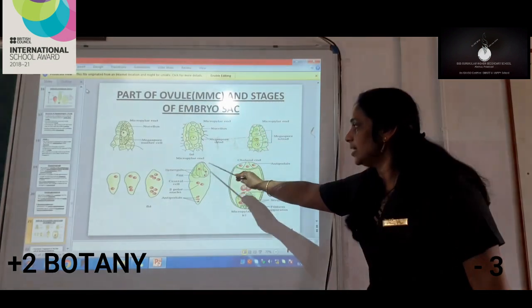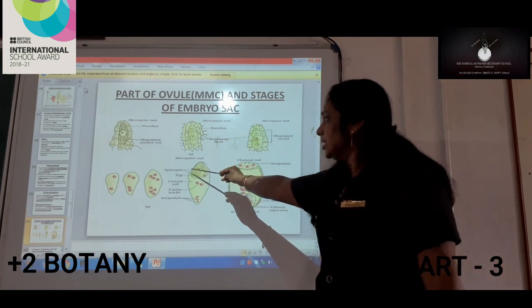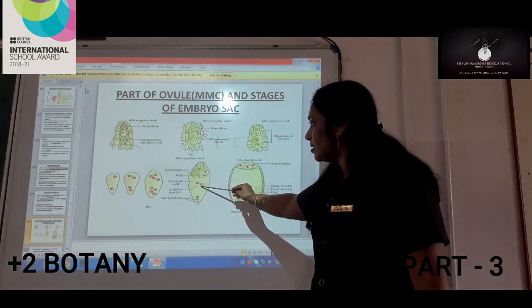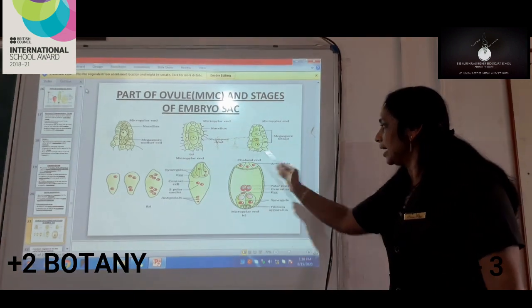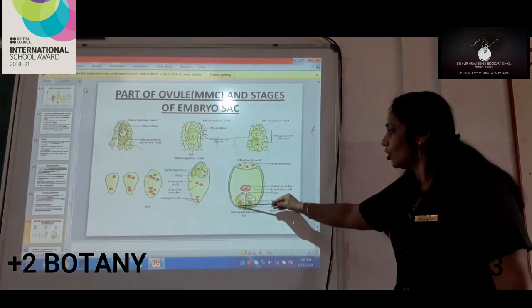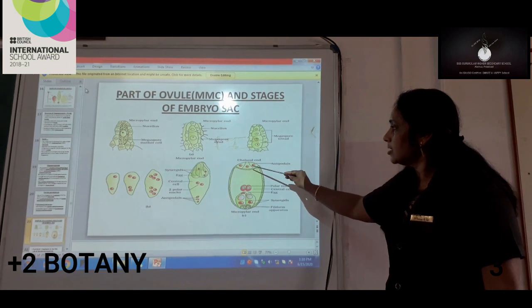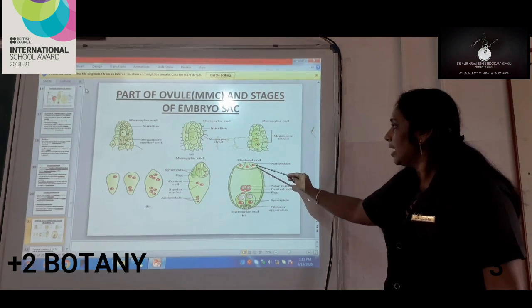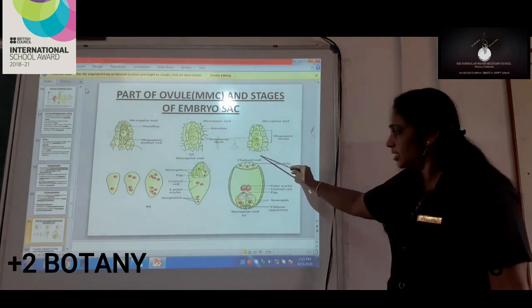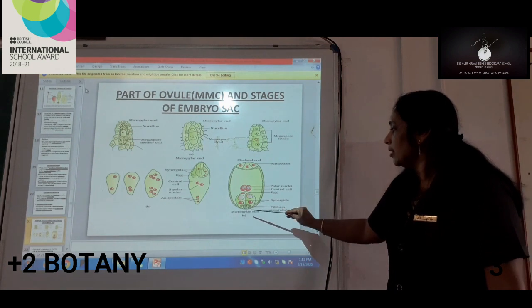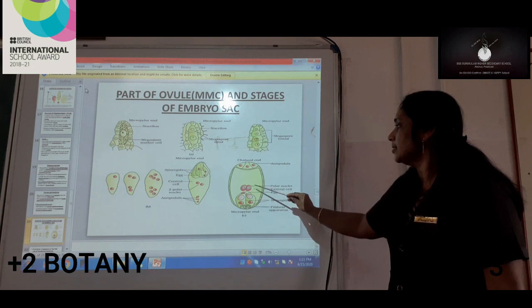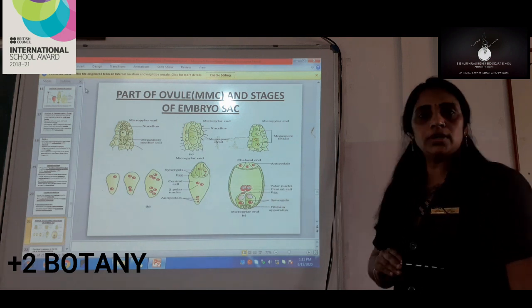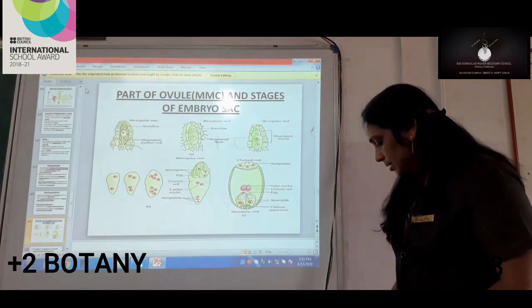They will be arranged as synergids, egg, central cell, polar nuclei, and antipodals. Ultimately in the structure of the embryo sac, the antipodals are at the chalazal end, at the micropylar end we can see synergids and egg, and in the center we can see polar nuclei or the central cell.